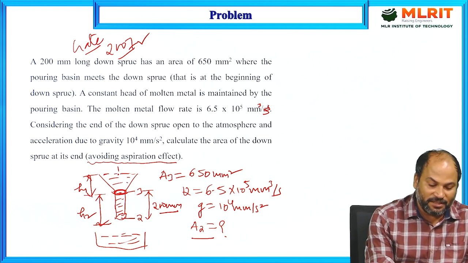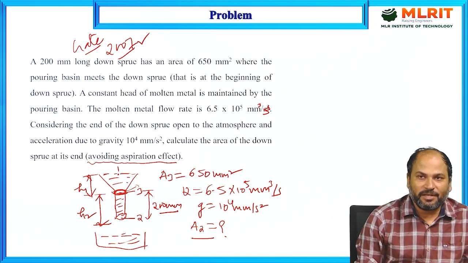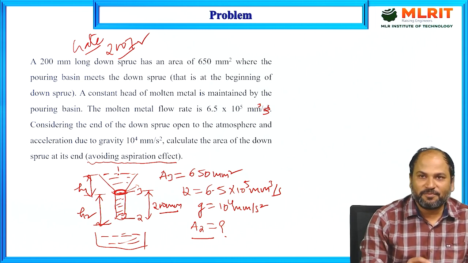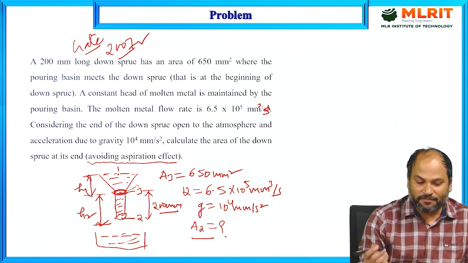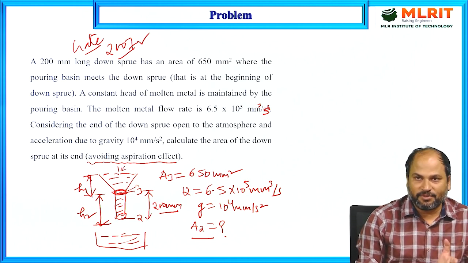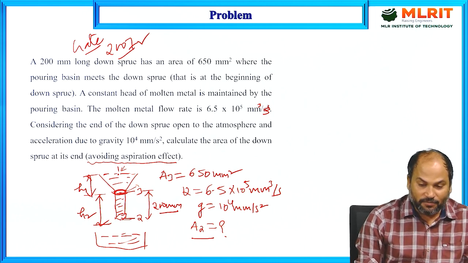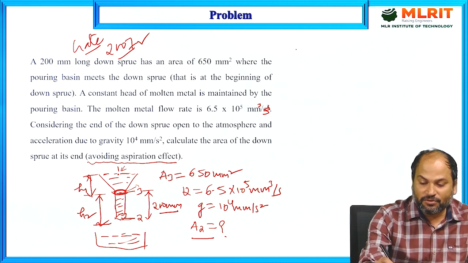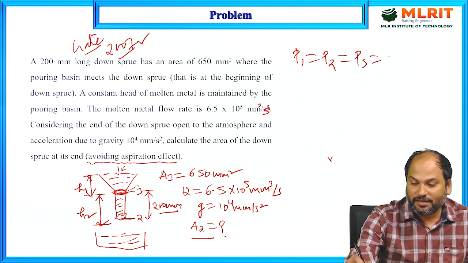Suppose we have seen that at this point the pressure was negative. To solve this numerical, we simply assume that the pressure at this point, P3, is equal to atmospheric pressure. That's the requirement to avoid the aspiration effect. Already this is open to the atmosphere, so its pressure at this point is 0, because we are taking atmospheric pressure as the standard. This is also open to the atmosphere, so the pressure here is also atmospheric. So we can write P1 = P2 = P3 = P atmospheric = 0.